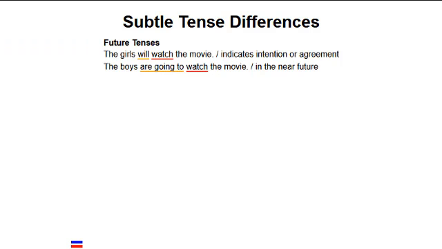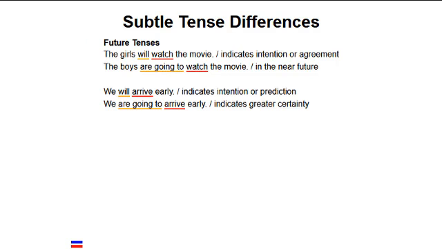When the modal verb will is used to refer to the future, there can be a subtle difference from what the phrasal modal to be going to implies. Consider, "The girls will watch the movie," and "The boys are going to watch the movie." Who do you think will watch the movie first? Saying going to implies something will probably happen sooner than saying will. It can also convey greater certainty that something will happen. Compare, "We will arrive early" with, "We are going to arrive early."